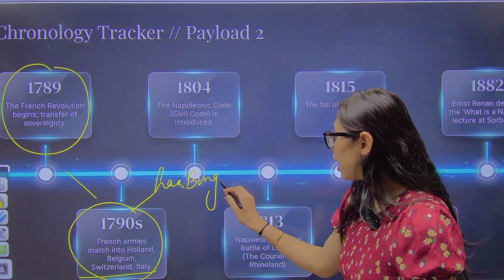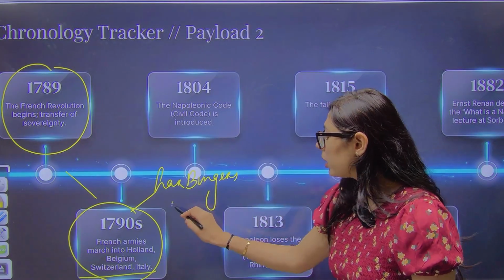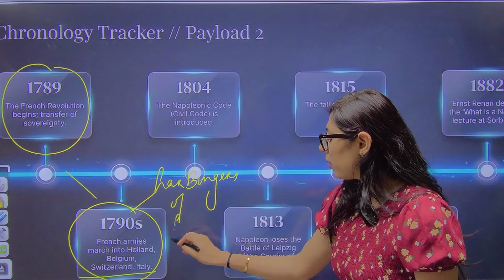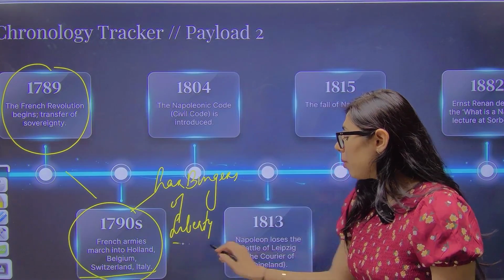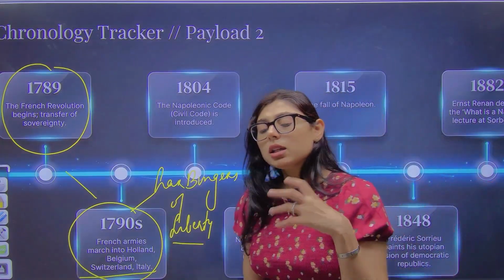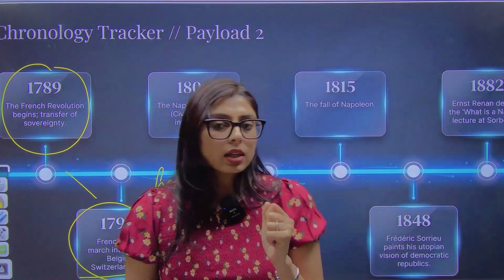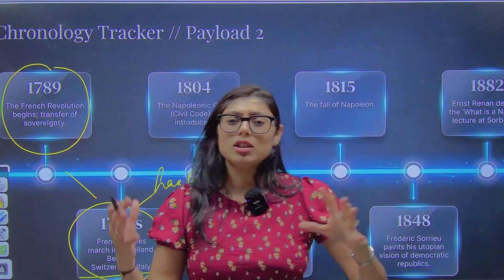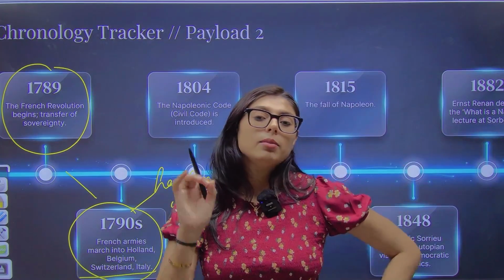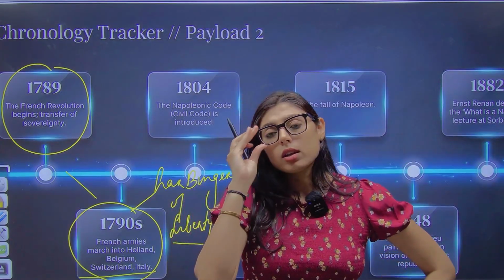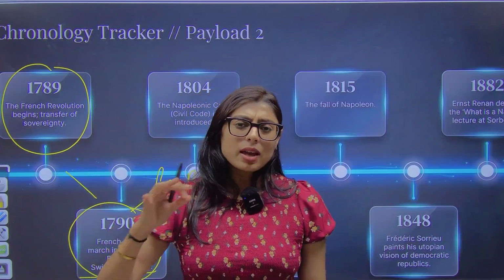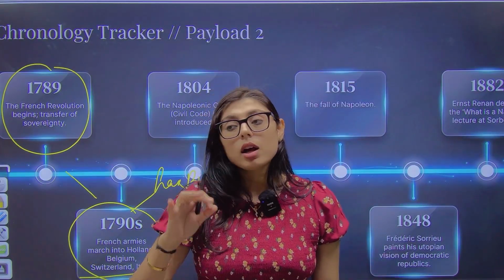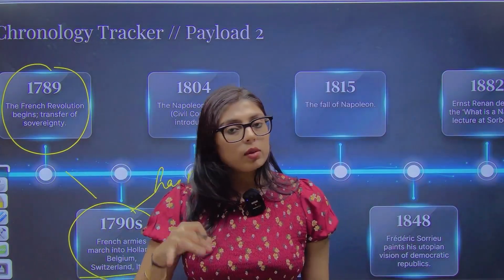We will be studying now that these harbingers of liberty were not really harbingers of liberty, because with them they were bringing other notions also. Other countries thought these French armies are coming to us, bringing new, beautiful ideas of liberty, equality, and fraternity. They will sort us and make our administration system efficient. But that was not happening. There were other things they were also bringing. We will be studying that.